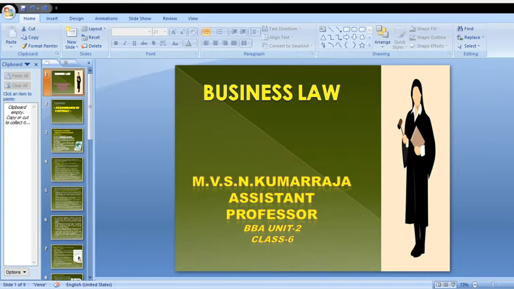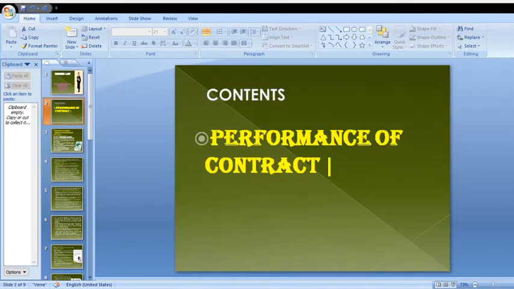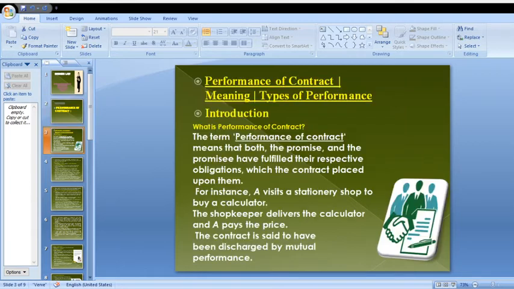Let us discuss Business Law Unit 2. Today's content of our class is performance of contract. What is performance of contract? Meaning and types of performance. Coming to the introduction of performance of contract, what is a performance of a contract?